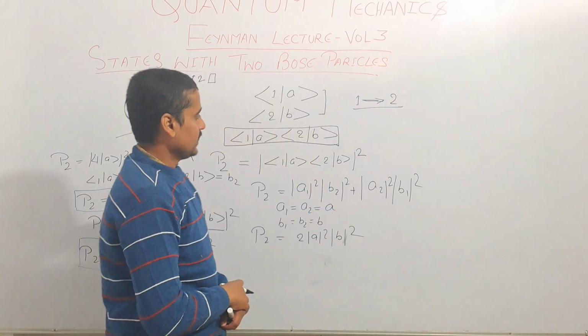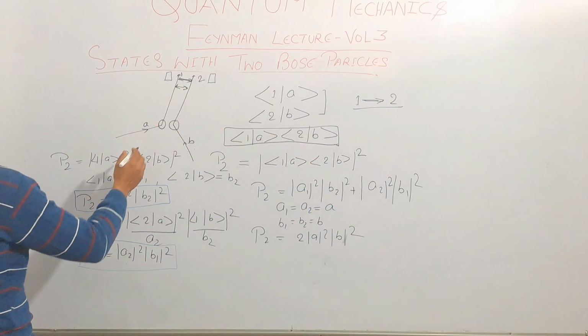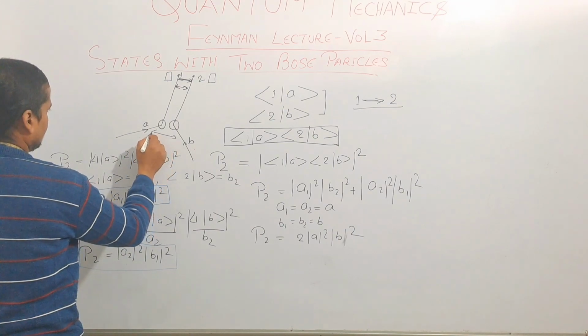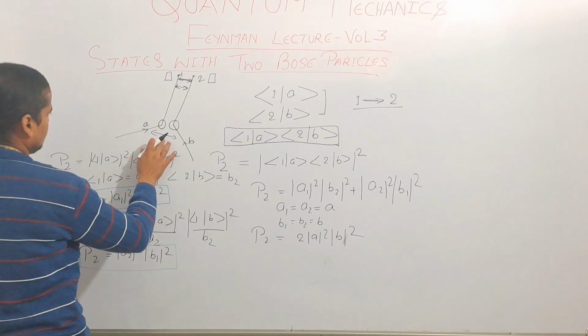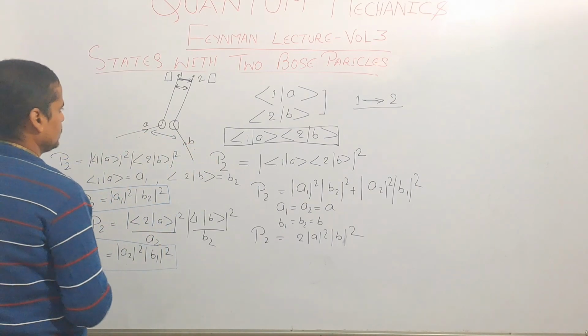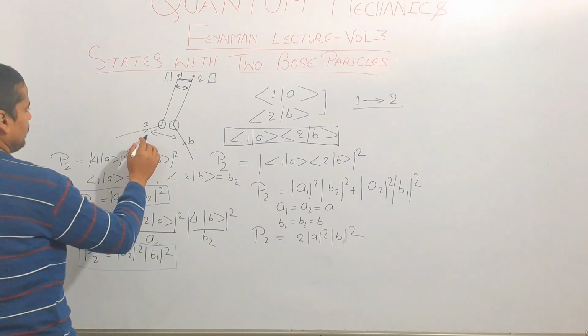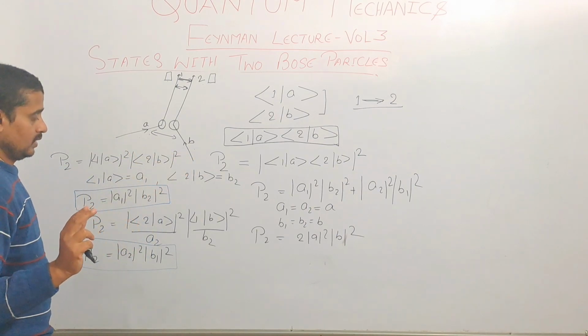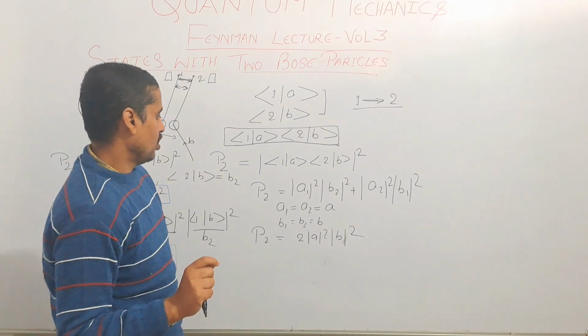Now suppose that A and B, these two are identical particles. In the earlier case, A and B are different particles. Now in that case, what will be the equation if A and B are identical particles or Bose particles?